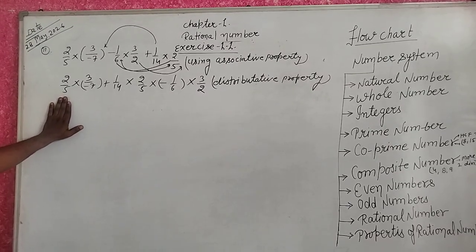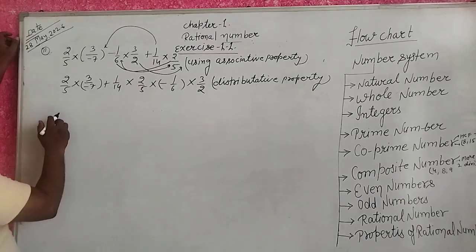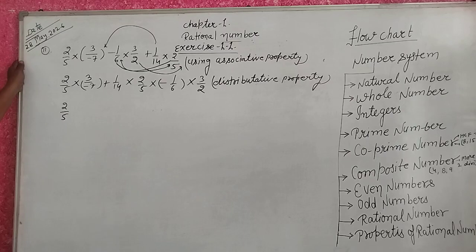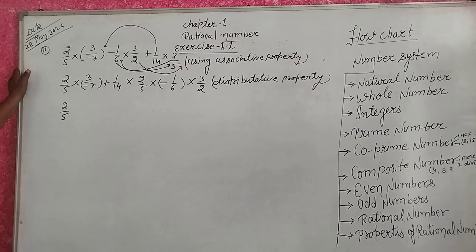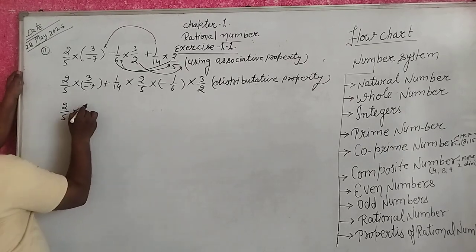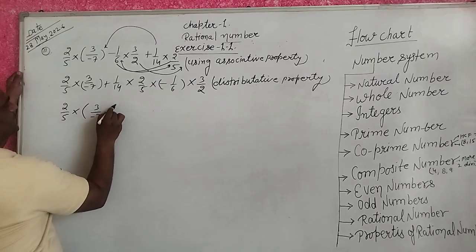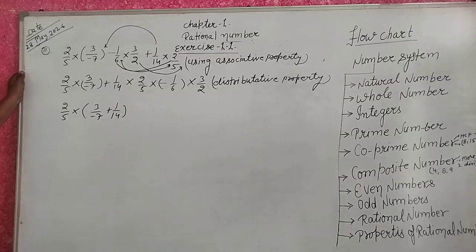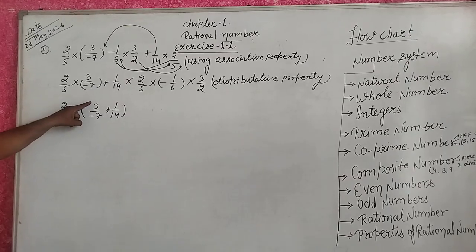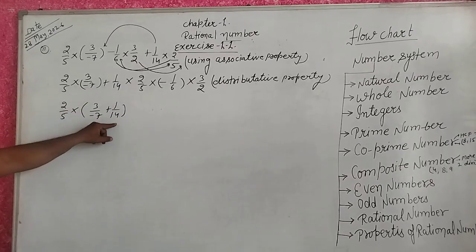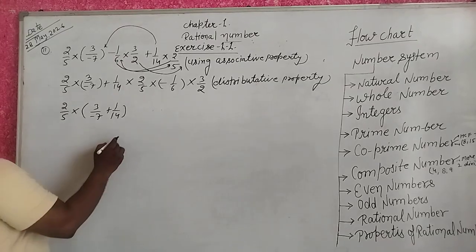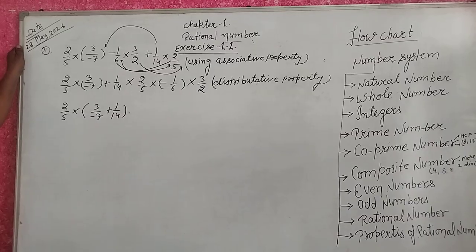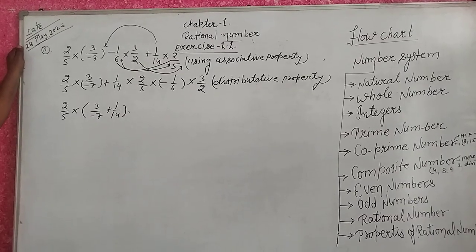We subtract here, distributive property. 2 upon 5 into 3 upon minus 7 plus 1 upon 14. Okay guys, 2 upon 5 into 3 upon minus 7 plus 1 upon 14 minus, what we understood. Do you understand?